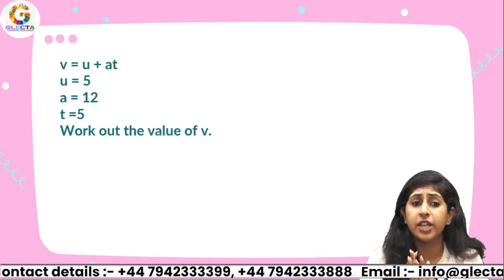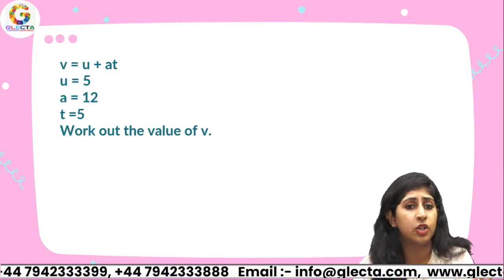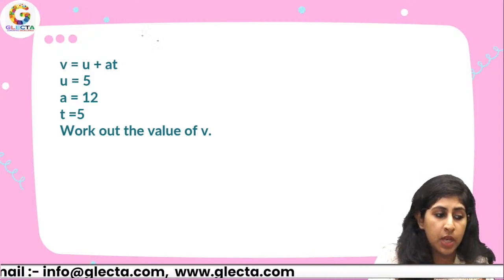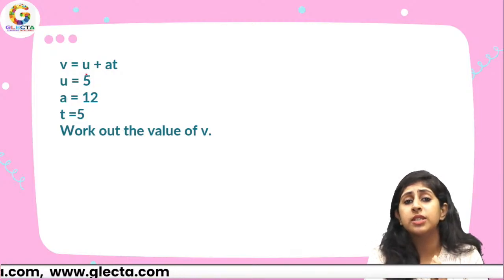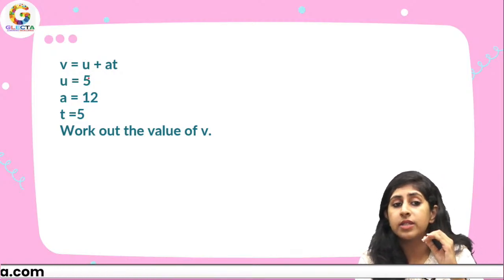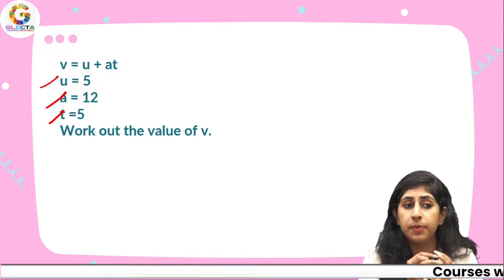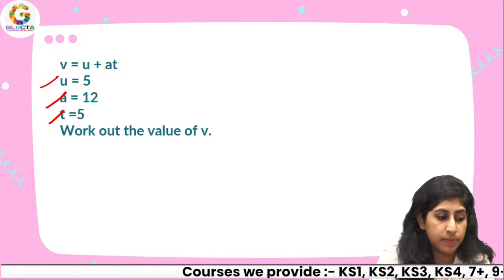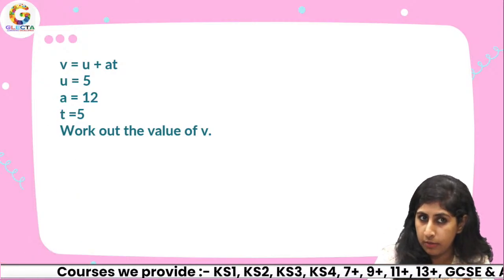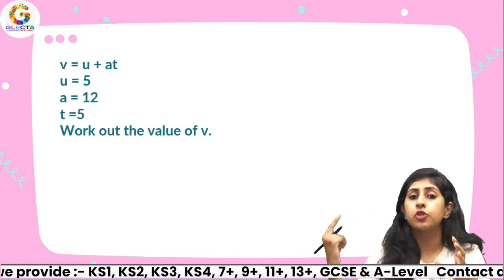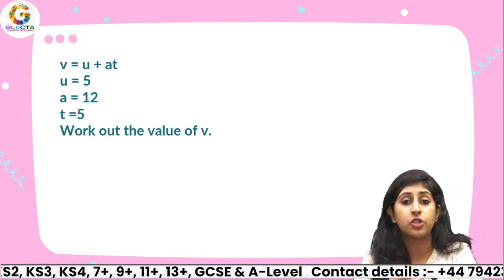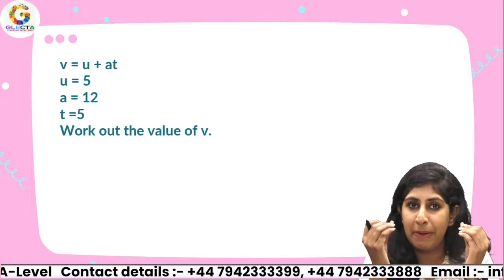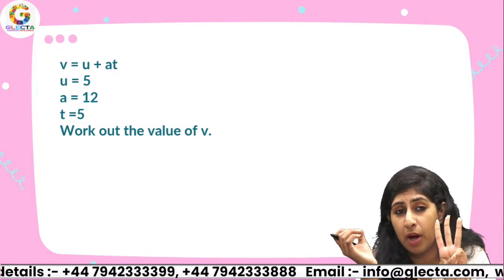Alright, I want you guys to try this one on your own. Let's see how many of you are able to do it. Now this is a very simple question of substitution. What exactly are we doing? We are not just substituting one value, we are substituting u, a, t, 3 values of the variables in one single equation. I can help you out with this one over here, but then I want you to try the next question on your own, and that question has been asked in your previous years, right? So let's try that. And that question of basic substitution, that was for 3 marks, alright?